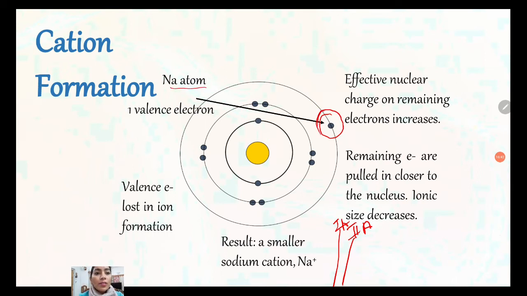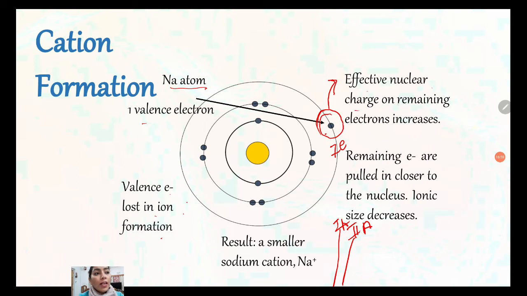Suppose this is a sodium atom. One valence electron is present in the outermost orbit. Valence electron is lost in ion formation. Easily it will donate the electron, because it is very easy to donate the electron in comparison to accepting 7 electrons to complete the octet.